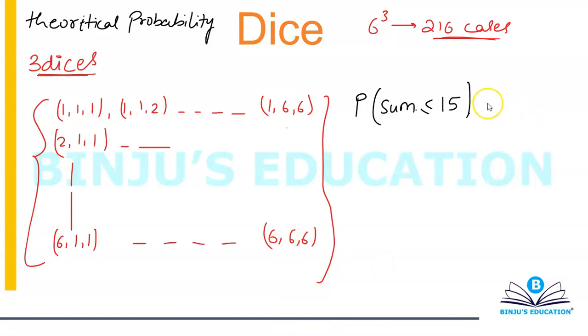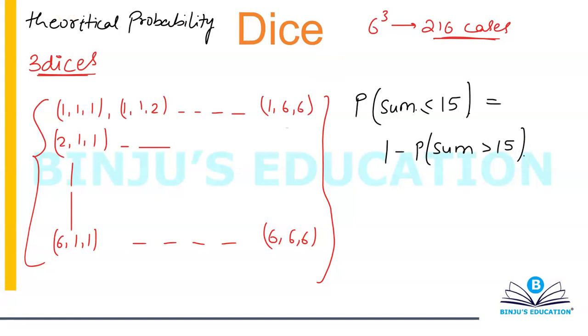We will go back to that same thing: if you're looking for a sum less than or equal to 15, you will do 1 minus the probability when the sum is greater than 15. Now another thing is going to cross my mind, that the maximum sum that I can have is equal to 18, and that is only one case, 666.